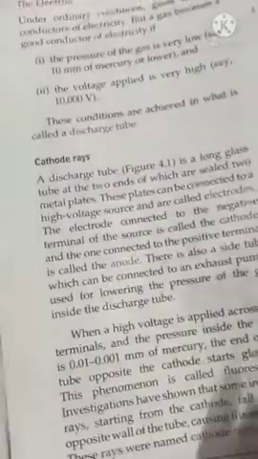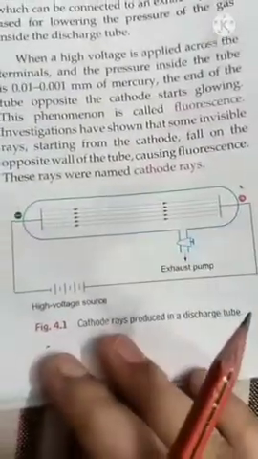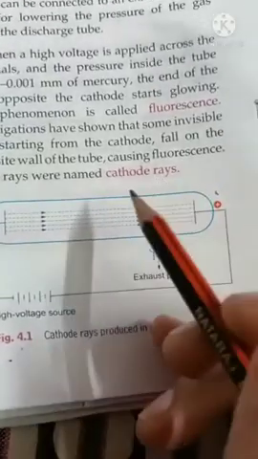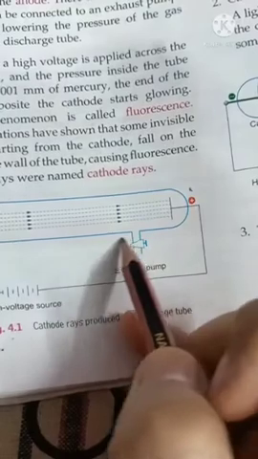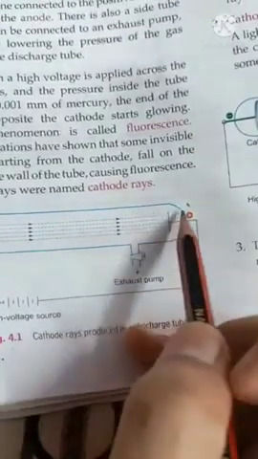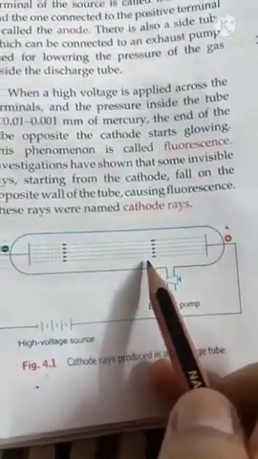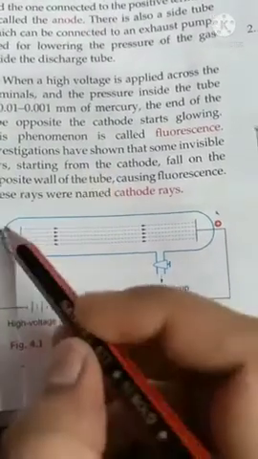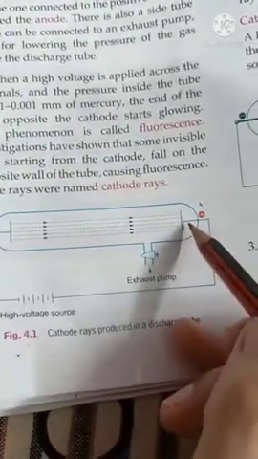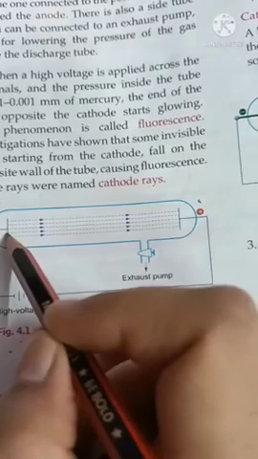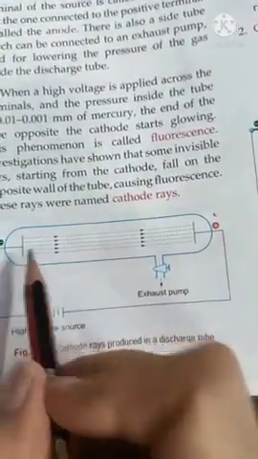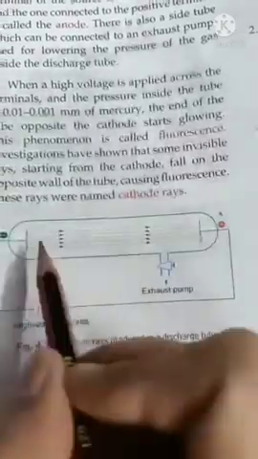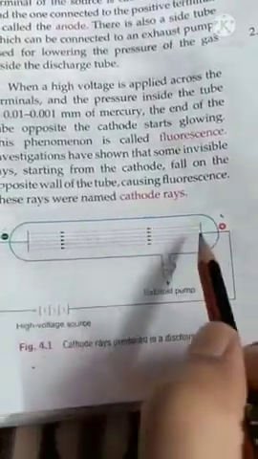So discovery of cathode rays. So for this J.J. Thomson taken one tube, one long glass tube. This blue colored, you can see this is a long glass tube, and this long glass tube is called as the discharge tube. Now at the two ends of this tube, you can see this end and this end, we are having two plates. Okay, so this one is the first plate and this is the second plate. These two plates are called as electrodes.